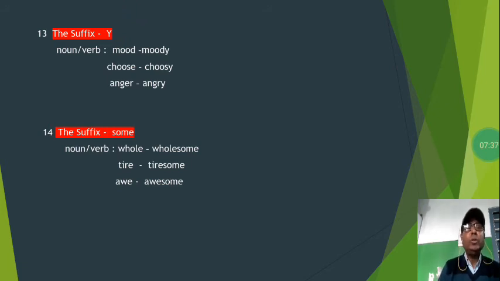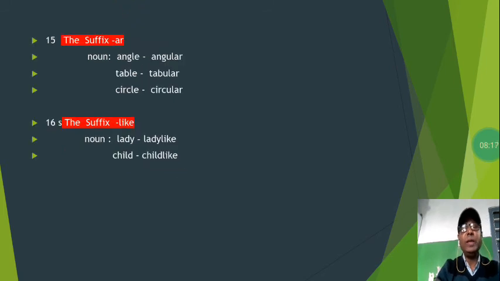So you have seen how these suffixes help us form new words according to our need. Wherever and whatever we need to express, we need these words. The suffix SOME, S-O-M-E, is sometimes added to a noun, sometimes to a verb. Whole becomes wholesome. Tire, tiresome. Awe, awesome. These words are very common, and you have used and heard them many times.